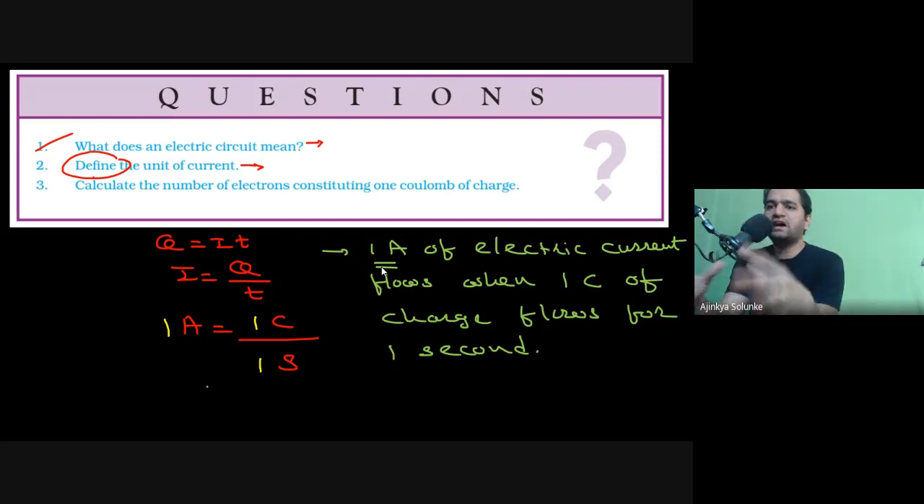When you are being asked to define unit of current, you have to give the definition of 1 ampere. 1 ampere of electric current flows when 1 coulomb of charge flows for 1 second. It's so simple, there is no point even in explaining that. Okay, so one last question.